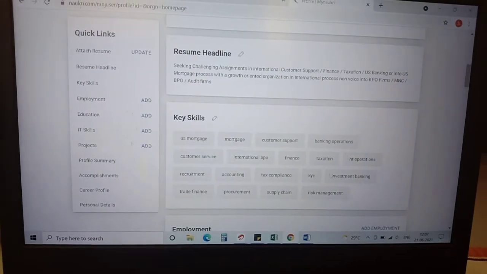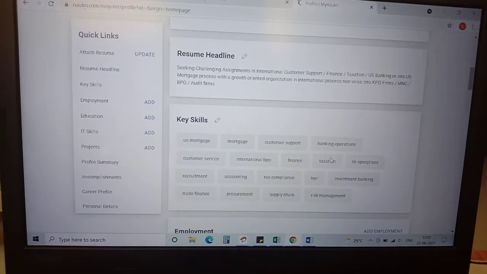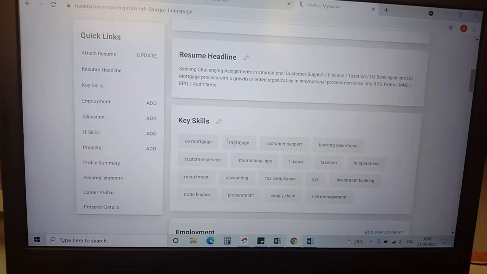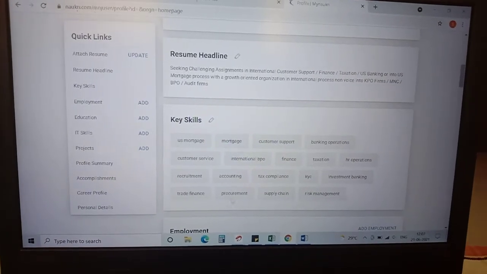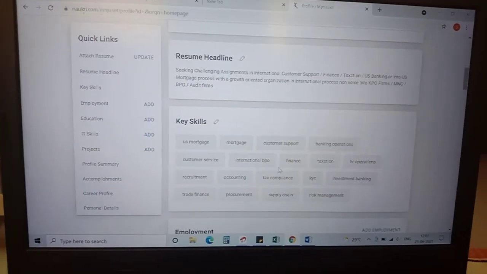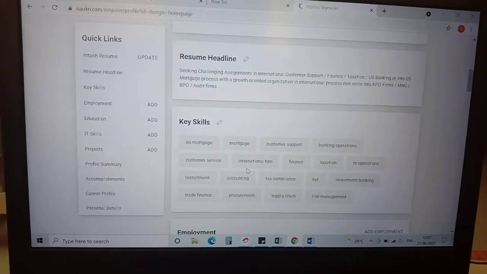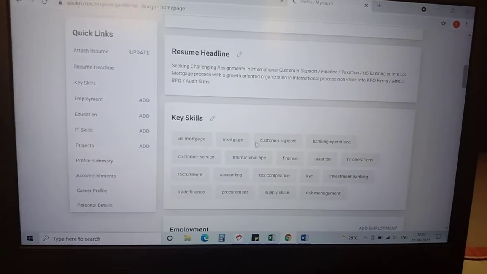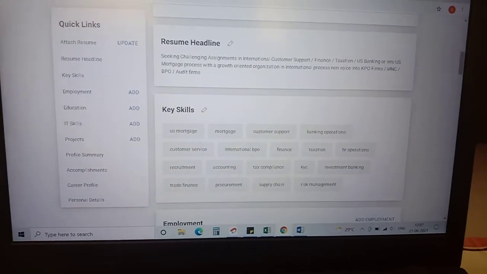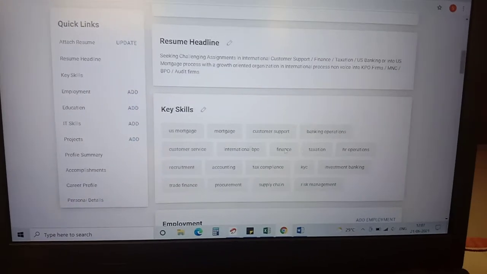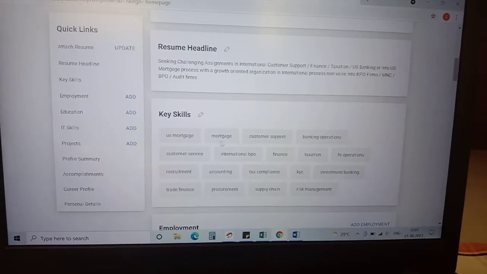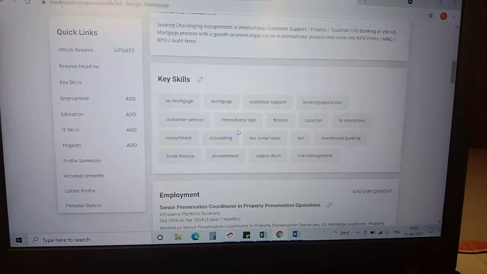As I wanted to get a lot of emails from HR people, I have added certain keywords. But don't mention all these things, because my Naukri account is completely different.